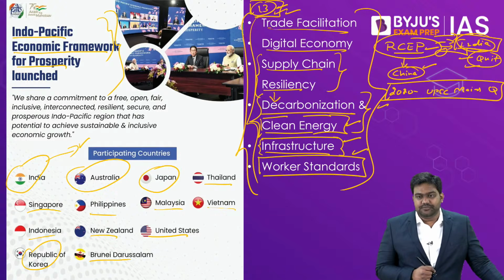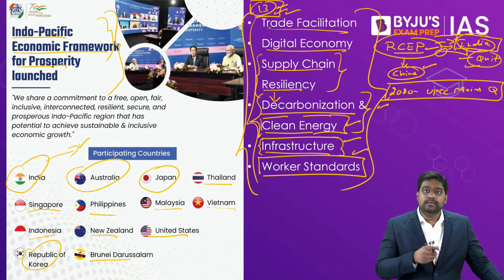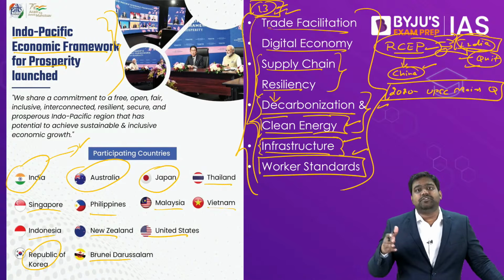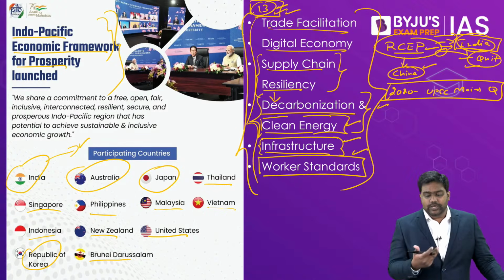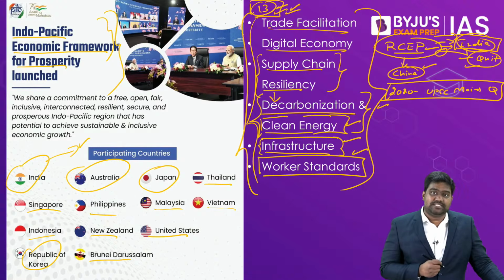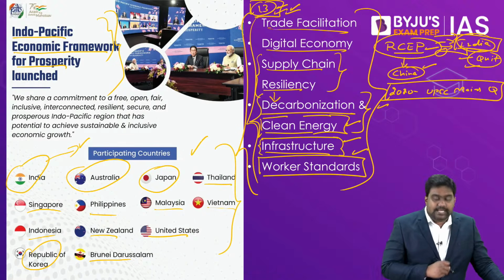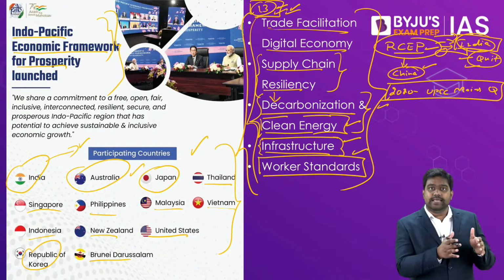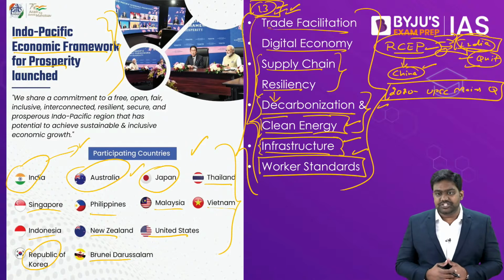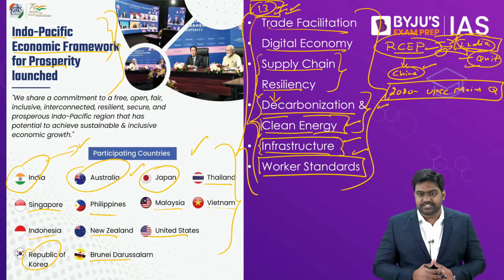The first question, what's the difference between Quad and IPEF? See, Quad is an informal security dialogue. It's a diplomatic strategic dialogue that brings India, Japan, US and Australia together. IPEF is an economic trade arrangement involving the Quad countries. It's led by the Quad countries, but it also includes many other countries of the Indo-Pacific. You can see the countries which have signed up for the Indo-Pacific Economic Framework over here. It's much larger than the Quad. It's an economic arrangement, whereas Quad is a military and a strategic arrangement between the four like-minded democracies.